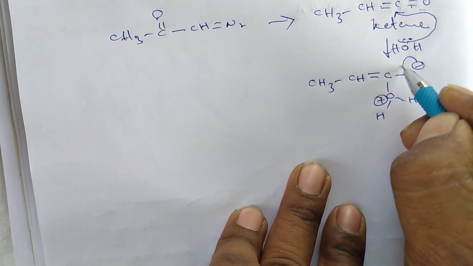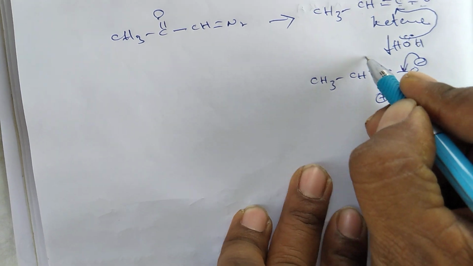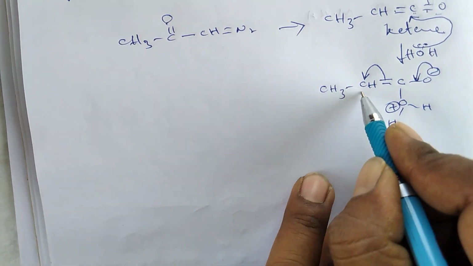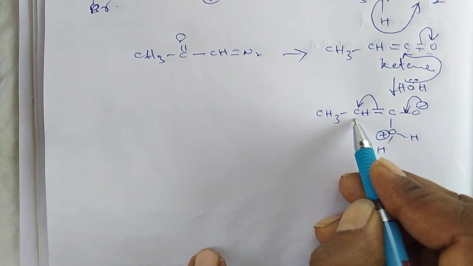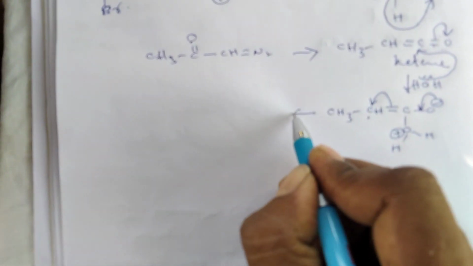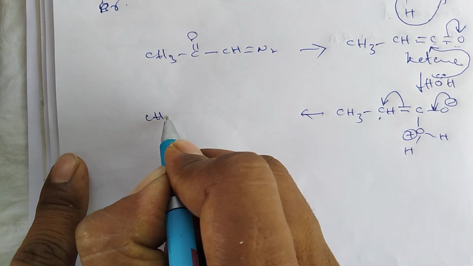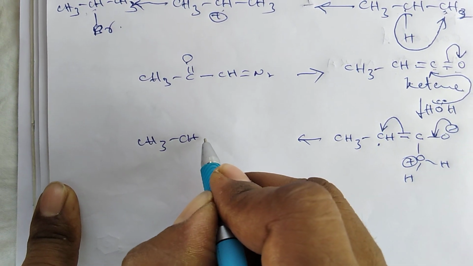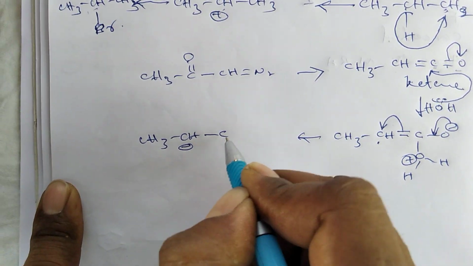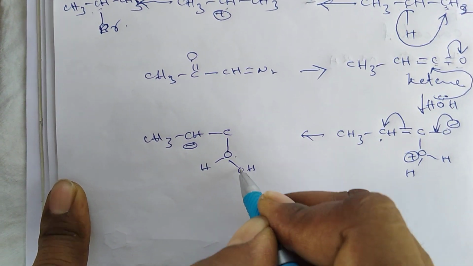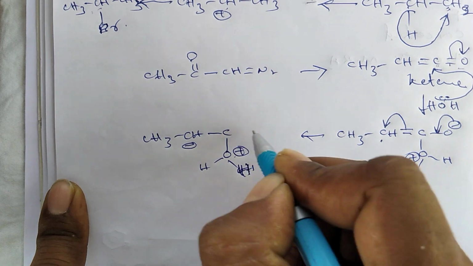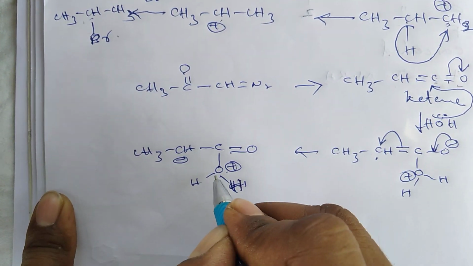By the rearrangement of electrons, this bond pair electron shifts to this carbon center. Due to gain of electrons, this carbon gets a negative charge and produces CH3, CH minus and C OH and H plus and double bond O.